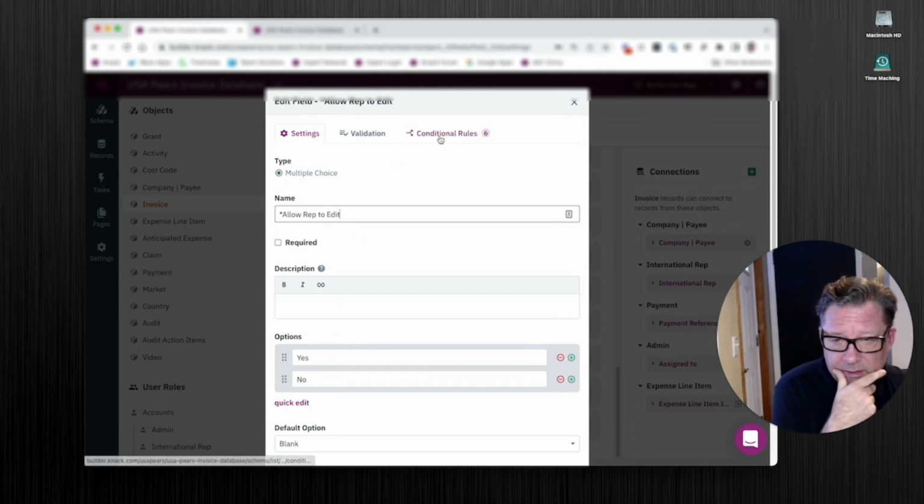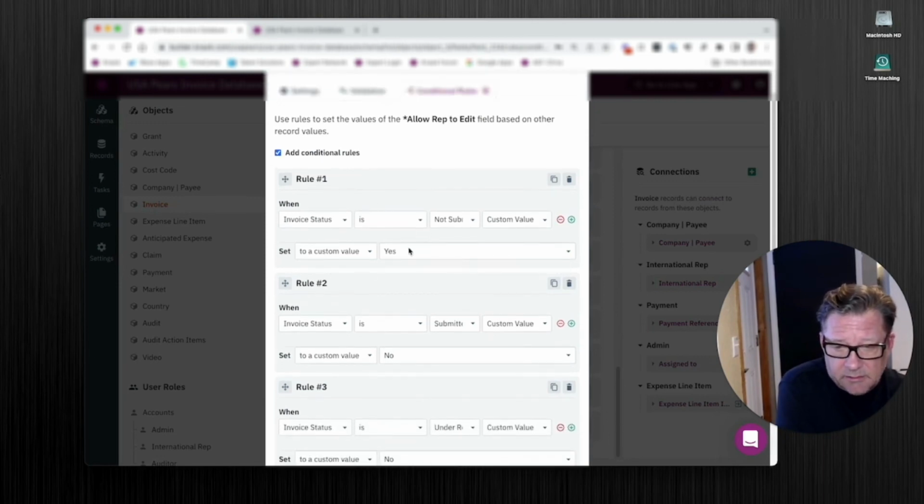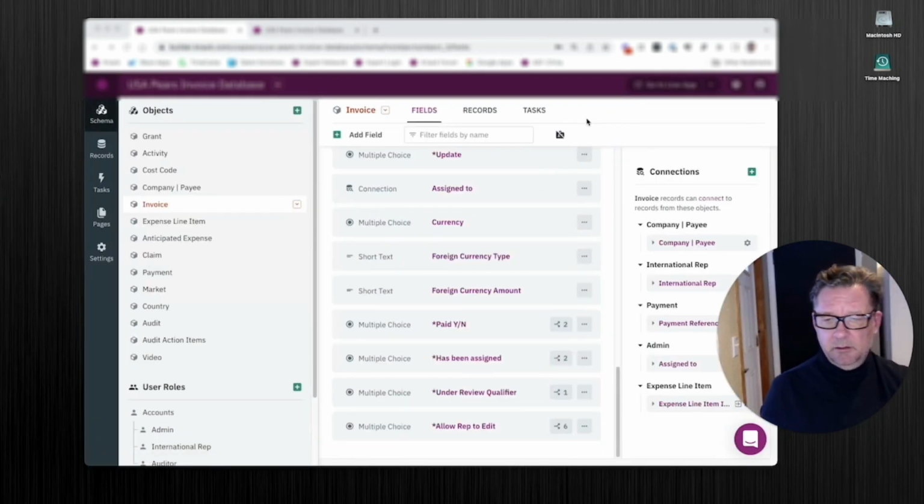And then I made a condition for each of the 6. If it's not submitted, they are. If it's submitted, no. Okay, so I had to do this 6 times, but I didn't have to do it 6 times in 5 different places. So this gives me, for all these, the ability to do that.